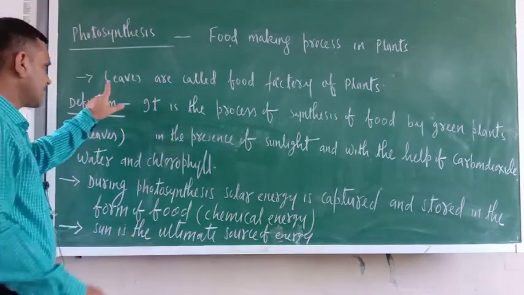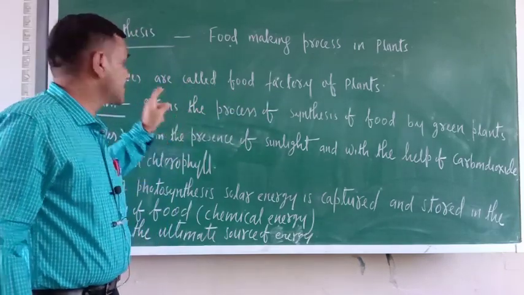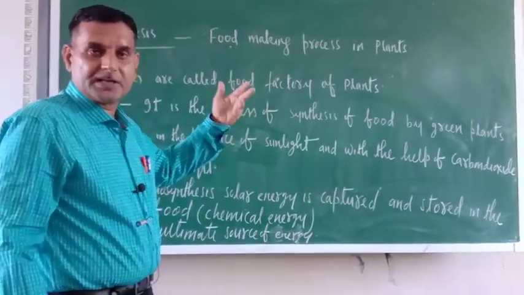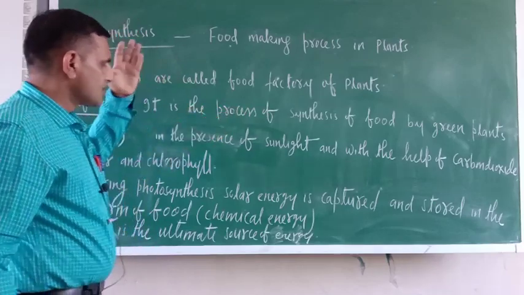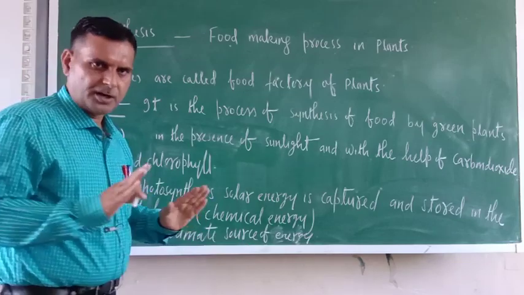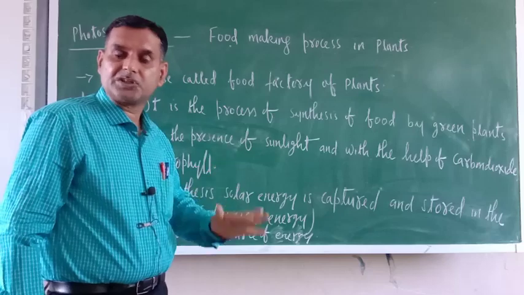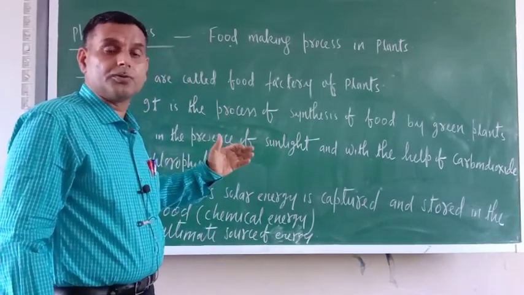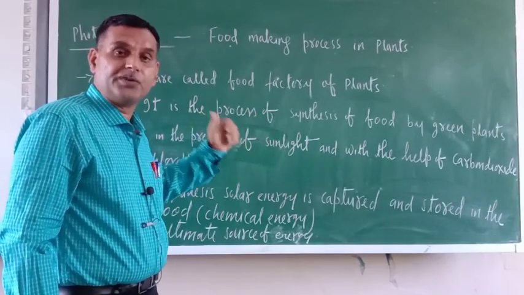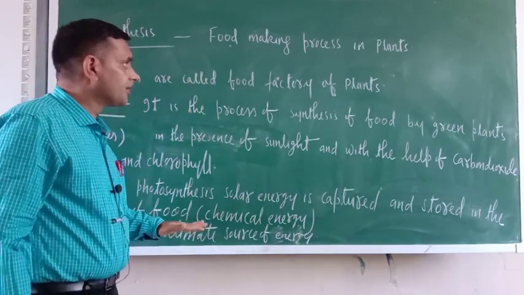Like this one, leaves are called the food factory of plants. I may ask in true or false: leaves are called the food factory of plants. If it is true, write T. If it is false, write F. These are the things you have to study. Now I will show you some videos related to the autotrophic mode of nutrition, and afterwards I will tell you the process of photosynthesis with the help of an animated video. So these things you just note down.